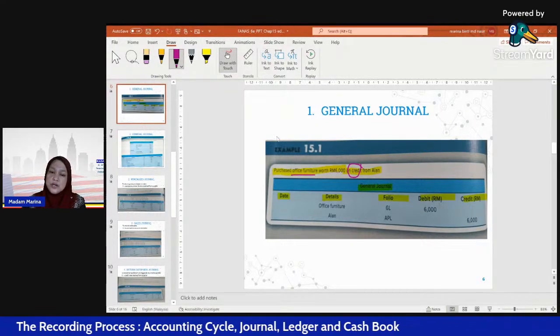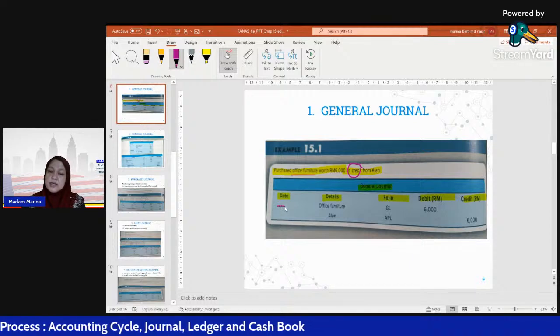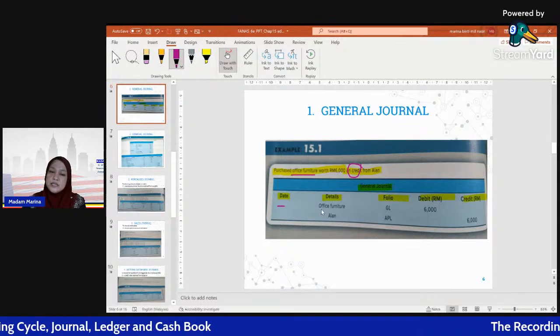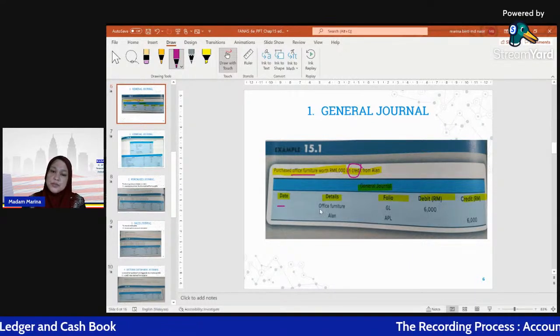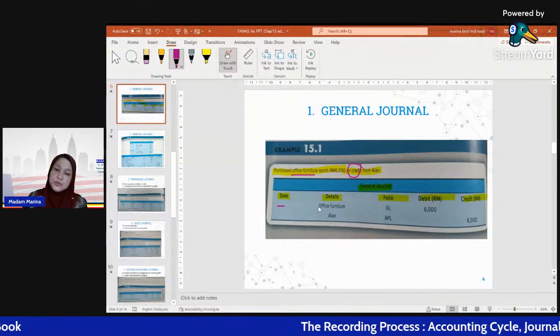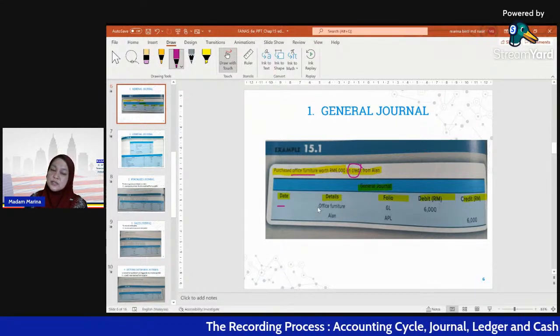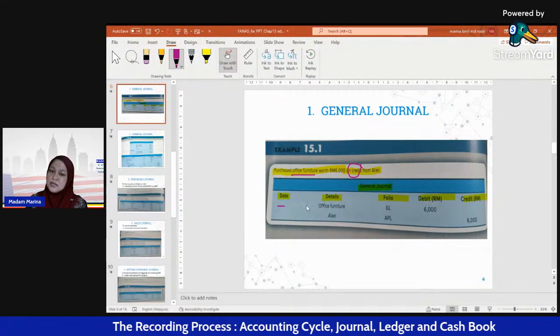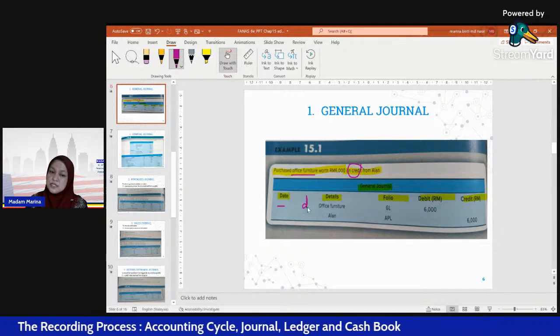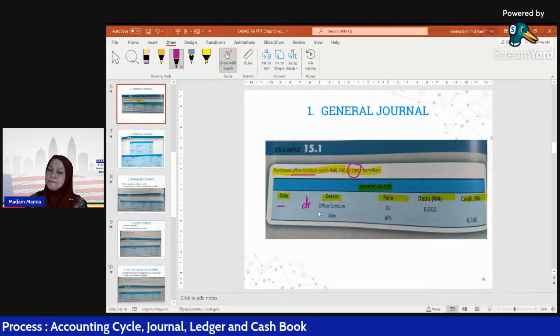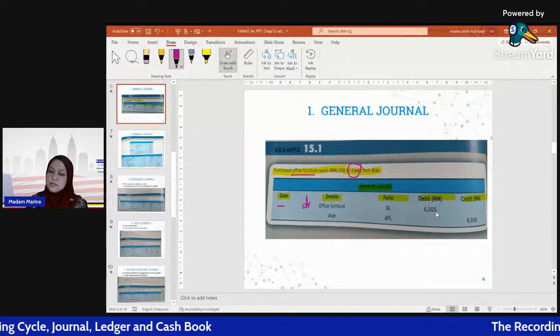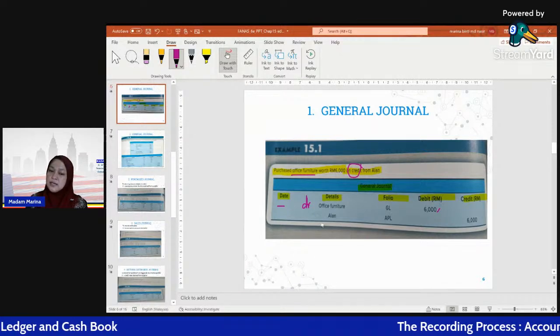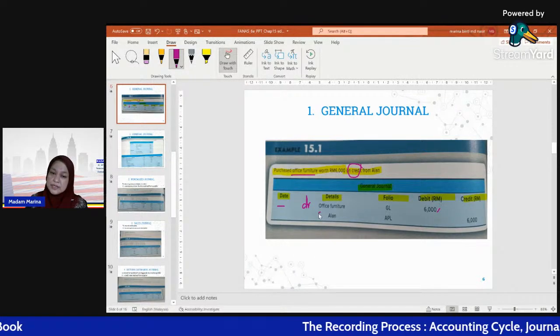So how to record? Put the date here. What is the effect on the office furniture account when we purchase new office furniture? The office furniture will increase, so this is the debit side. The amount is 6,000. And then what do we record on the credit side?